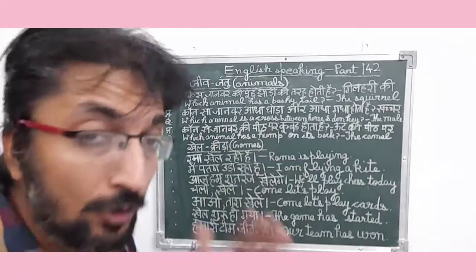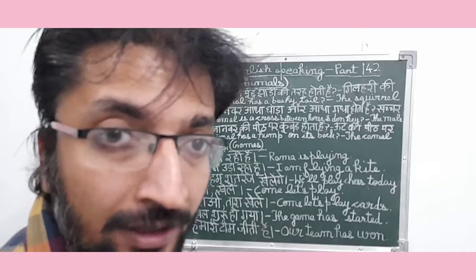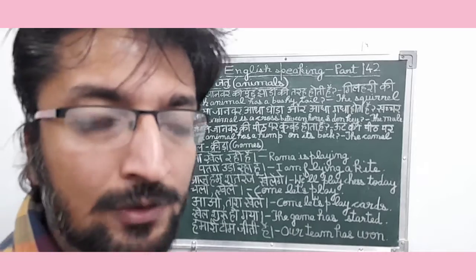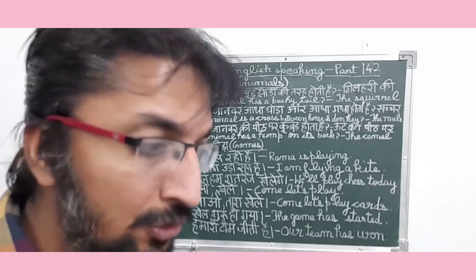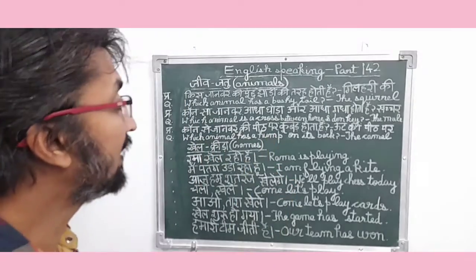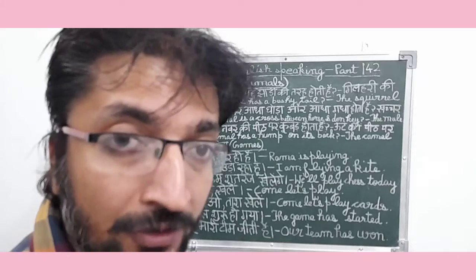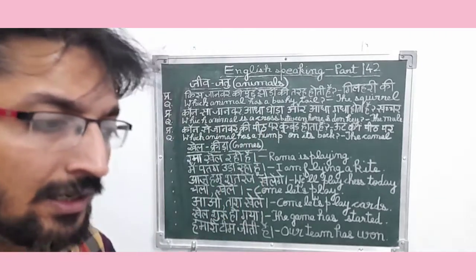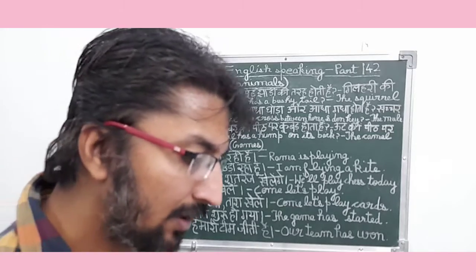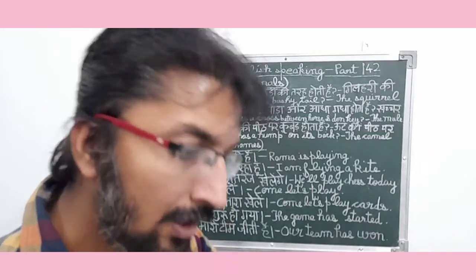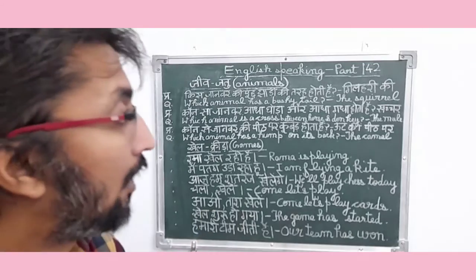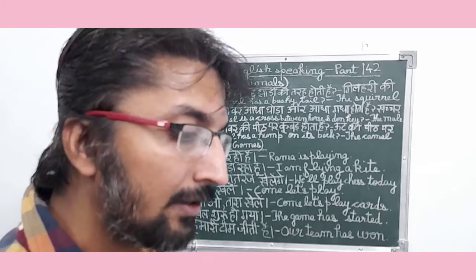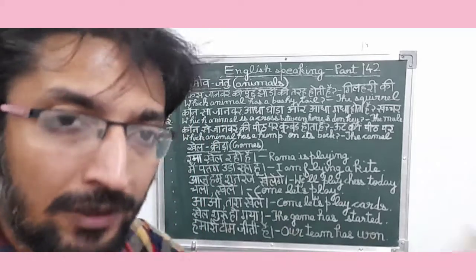कौन सा जानवर आधा घोड़ा और आधा गधा होता है? तो इसका उत्तर है खच्चर. So friends, this sentence is also a present interrogative type sentence. So in English it means, which animal is a cross between the horse and donkey? And the answer is the mule. So friends, in this sentence they are mentioning a particular animal which is a cross between a horse and a donkey. Means it is neither completely a horse nor completely a donkey. So it is a cross between both of them.